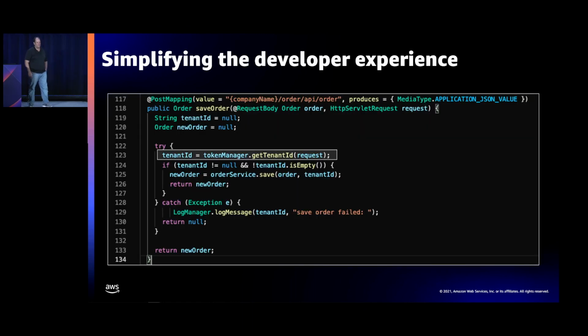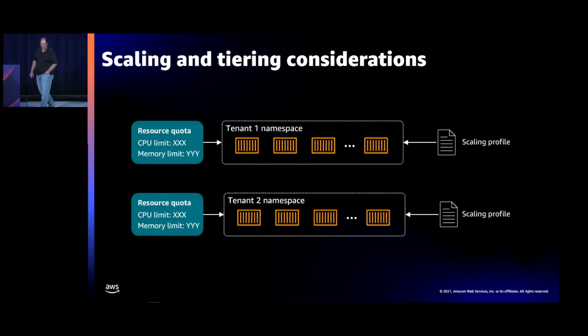So if you look at this example, here's that token manager I talked about. So now whenever I need a tenant ID inside my code, I just reference that token manager, and whenever I want to log a message, I just log the message, and it just works, and I don't have to think about what it means to inject all that tenant context.